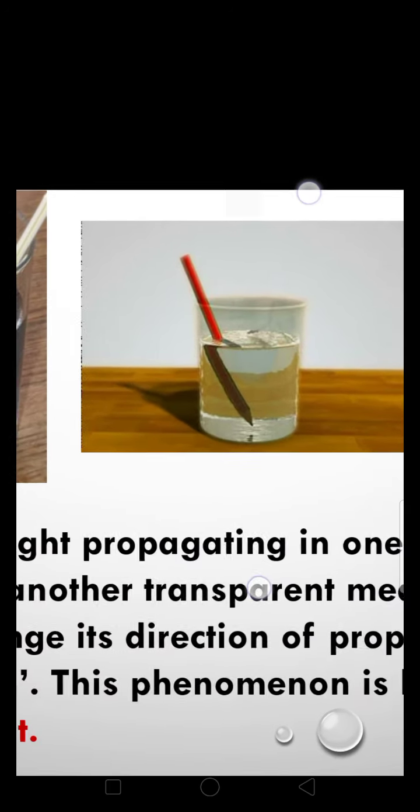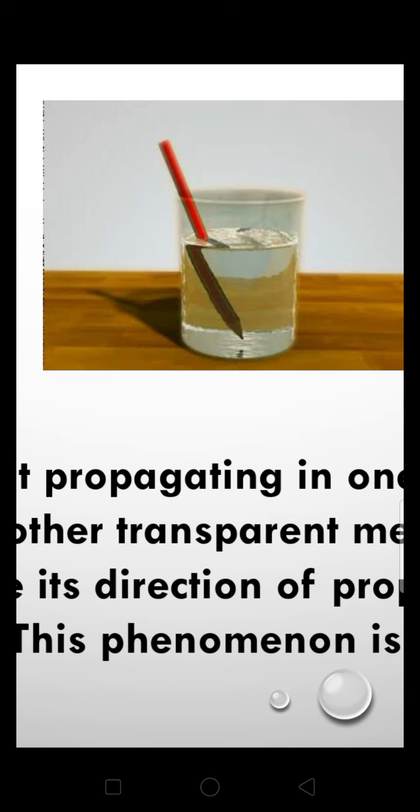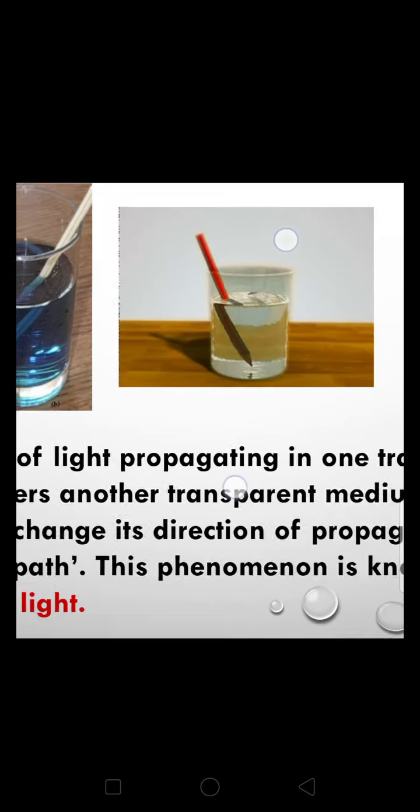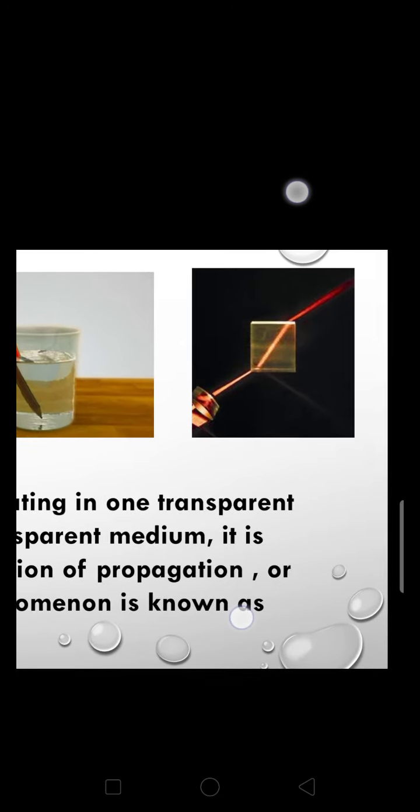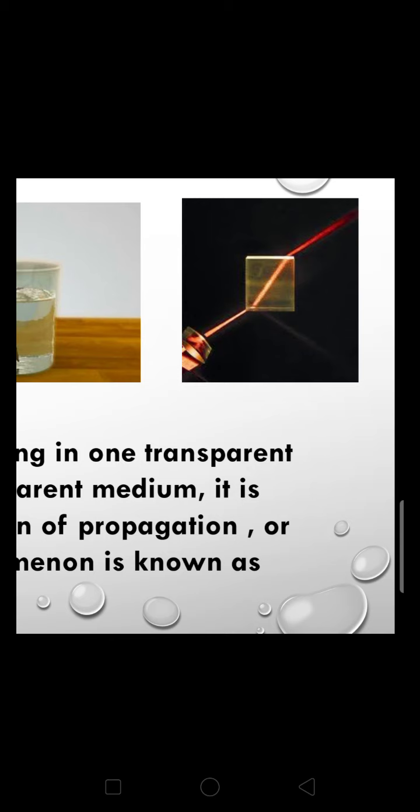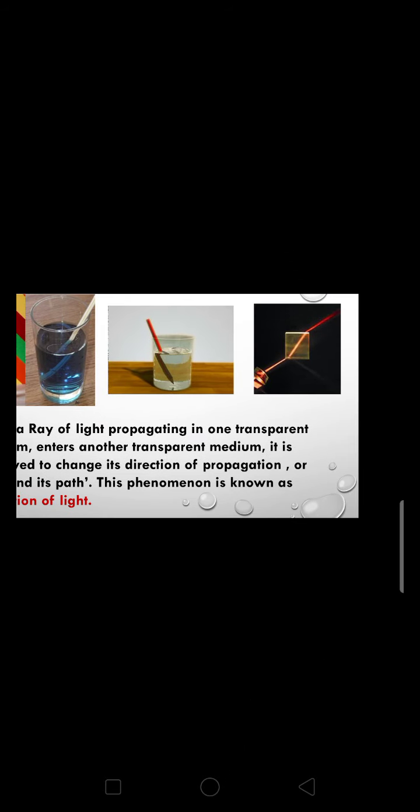You can see here the pencil is seen as broken from the middle, but actually the pencil is not broken. It is due to the refraction of light. You can see here the light emerges out, it seems to change its direction. It is also due to the refraction of light. You can see some more observations. The coin is much deeper than it looks in the image.